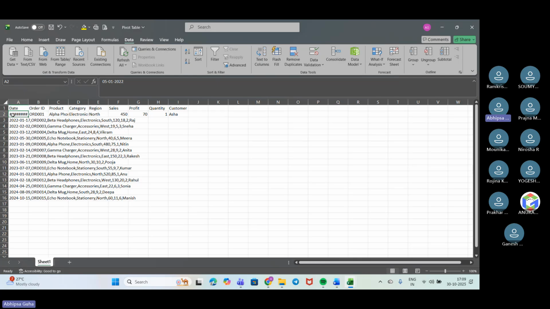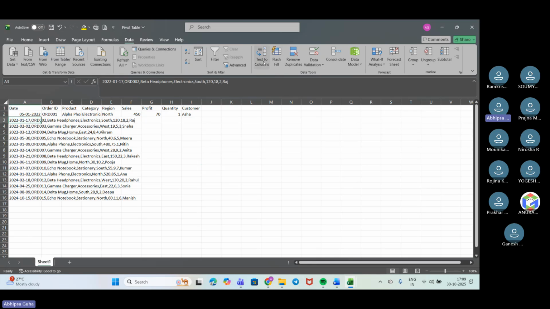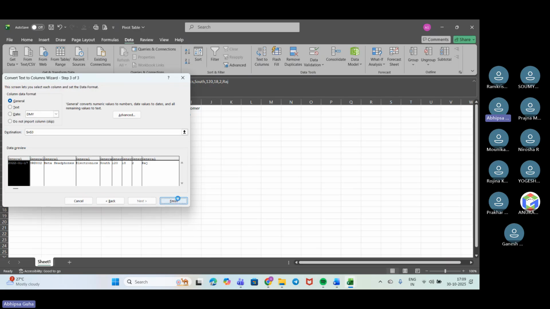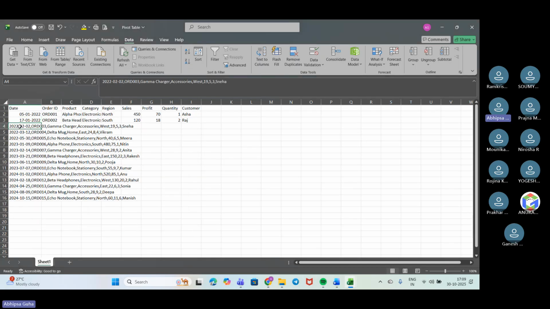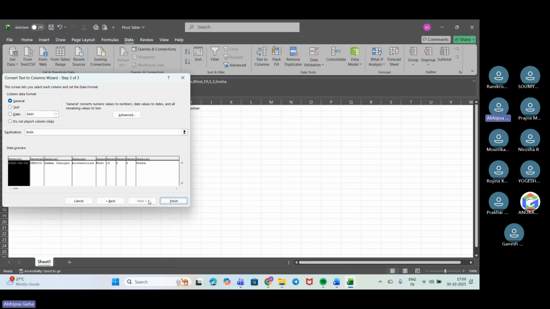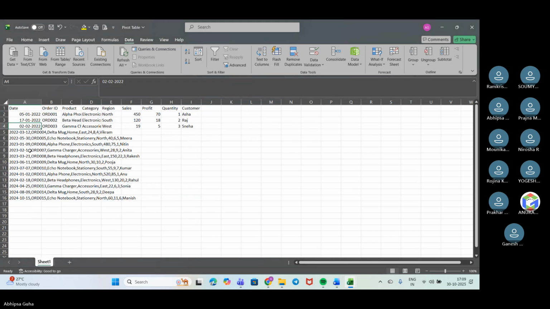Okay, so here you can see it has come out like this because of the lack of space. So I'll increase the width of the column. See, now it has come up like this, right? So similarly I'll do it for the rest. So we'll go here, next, finish. Again we'll do this. Next, finish.